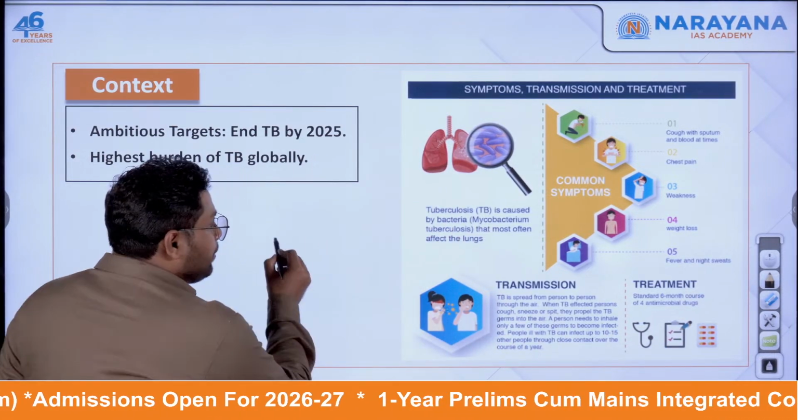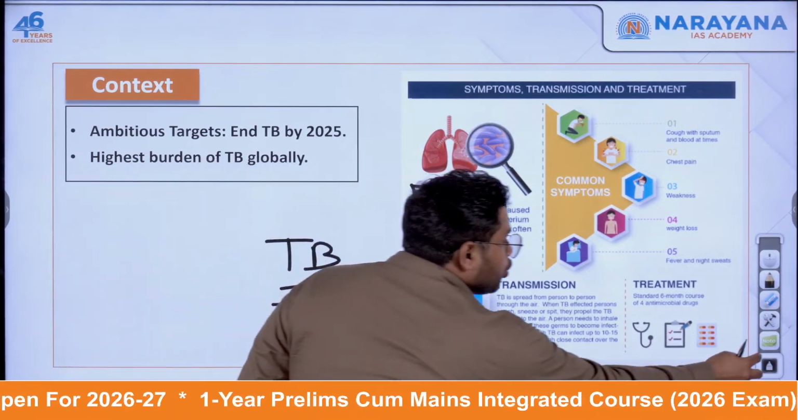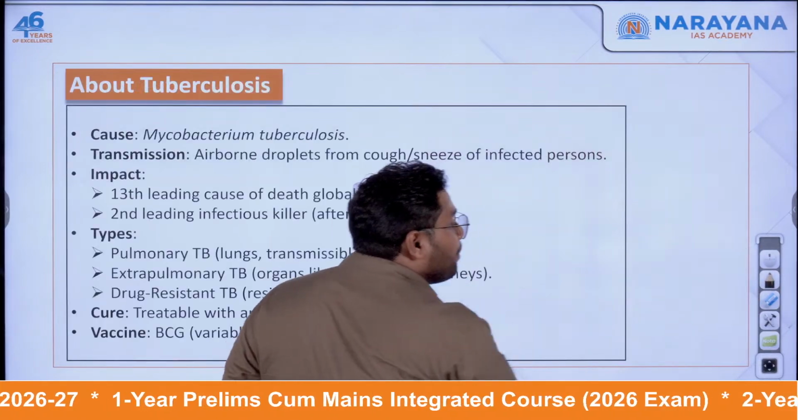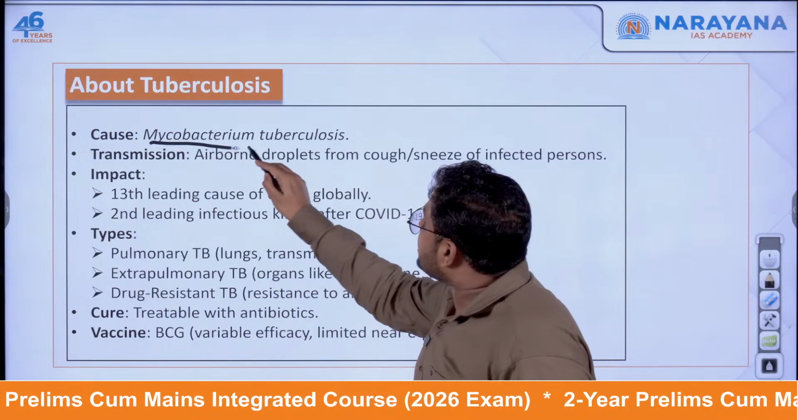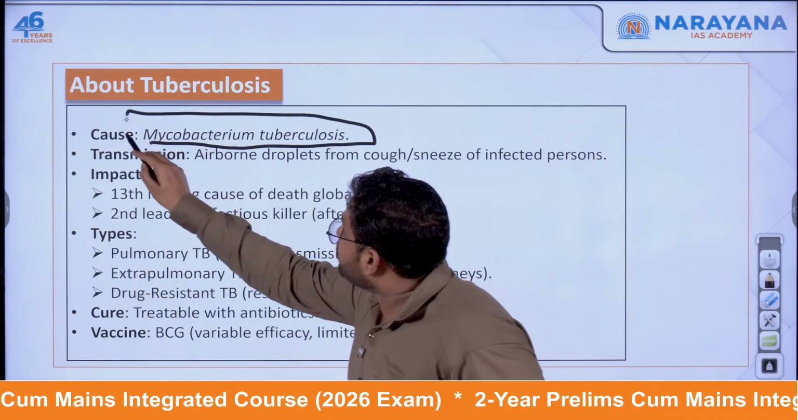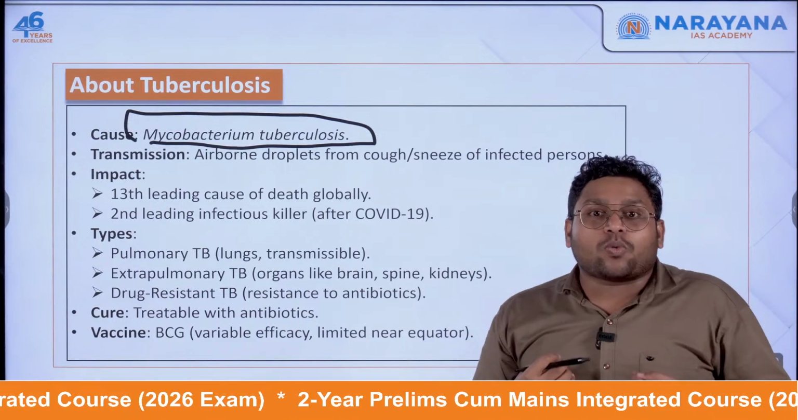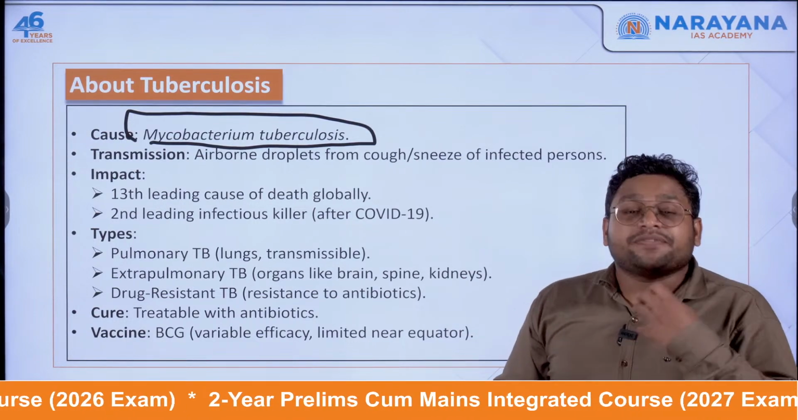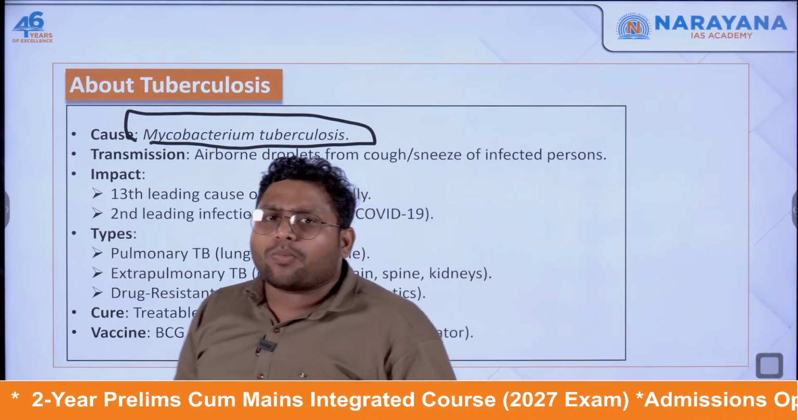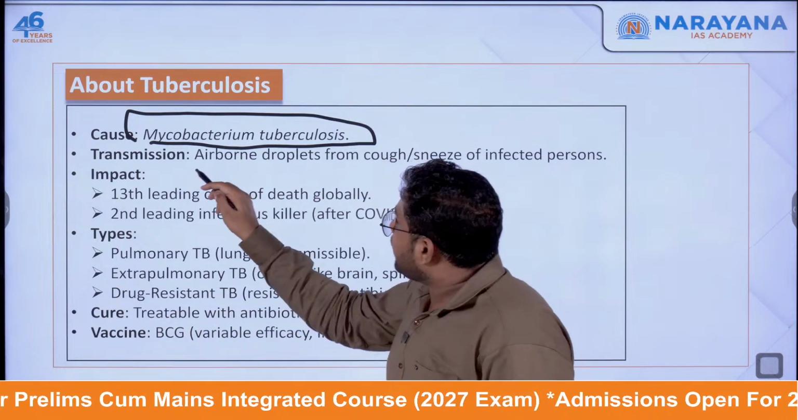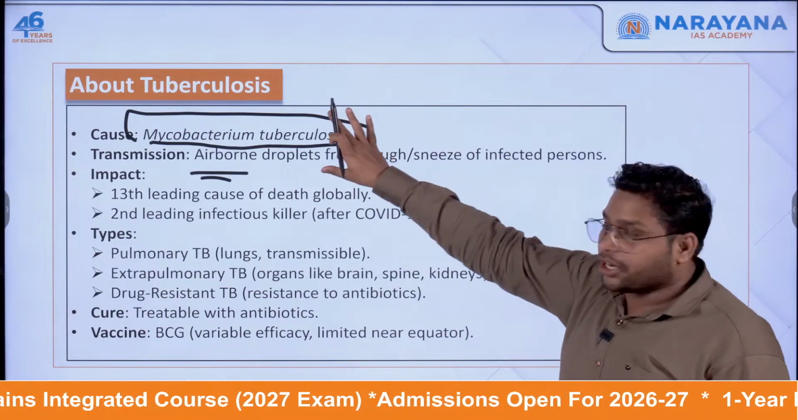Now, the term TB means tuberculosis, and tuberculosis is caused by a bacteria. The name of that bacteria is Mycobacterium tuberculosis. If that bacteria gets into your body and infects you, then we say that you have got TB. Now, how will that bacteria come into your body? Well, the route is air. Through air, that bacteria will get inside your body.